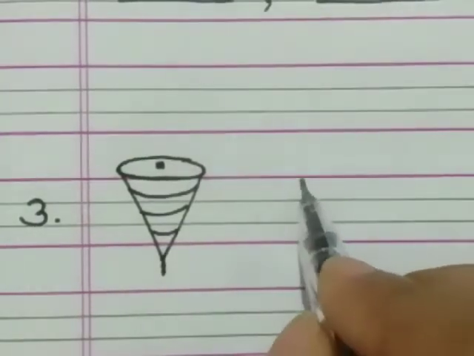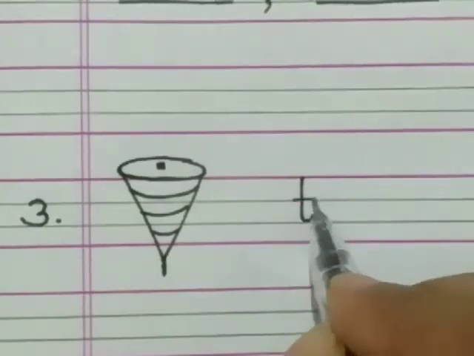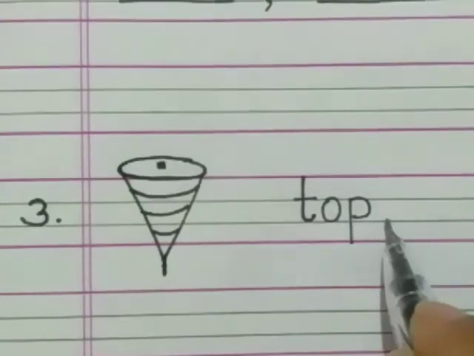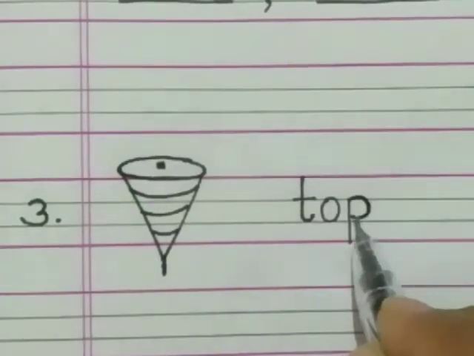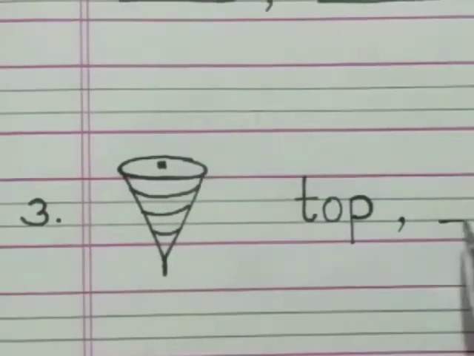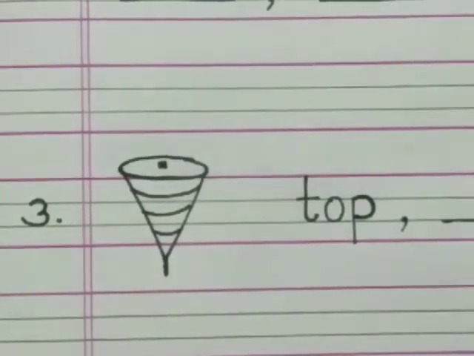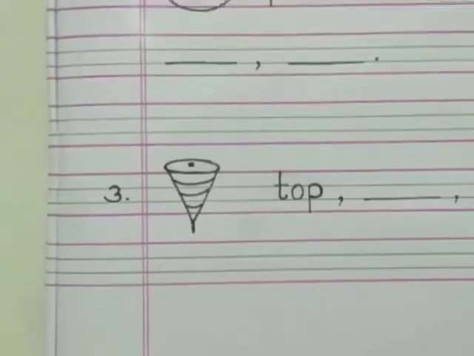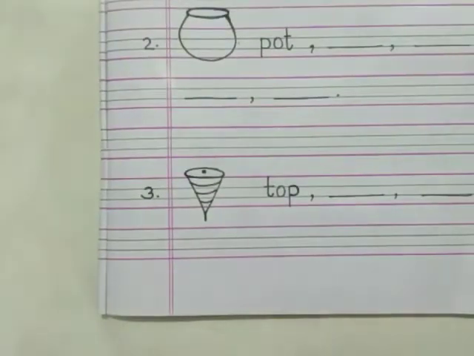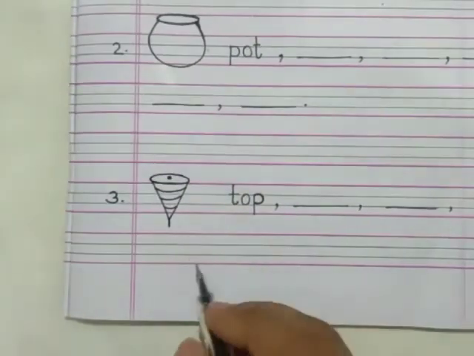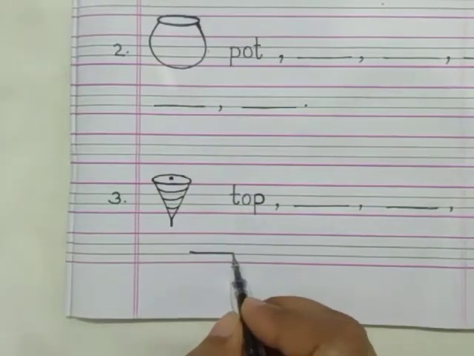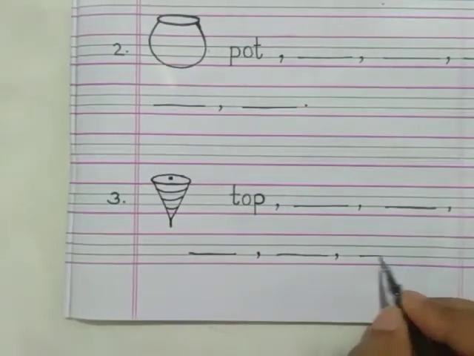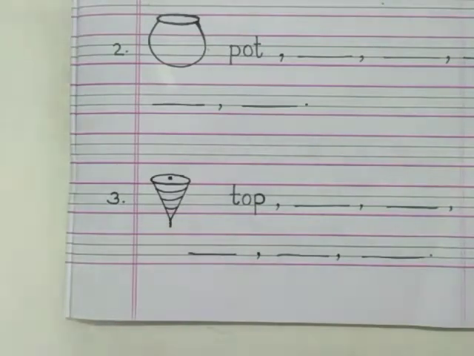So now the spelling of top is T O P, top. T O P, top. And this also you need to write 5 times. Okay, now we need to color it.